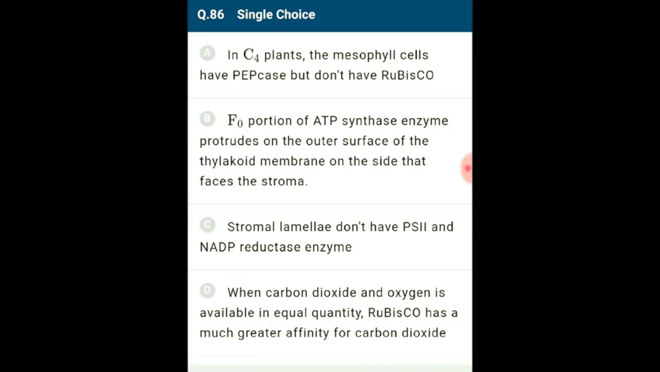Rubisco has much greater affinity for carbon dioxide than oxygen when they are nearly equal. This binding is competitive; it is the relative concentration of oxygen and carbon dioxide that determines which of the two will bind to the enzyme. So the answer for this question is option B. The F0 portion of ATP synthase enzyme protrudes on the outer surface of the thylakoid membrane on the side that faces the stroma, which is incorrect. So the correct option is B.